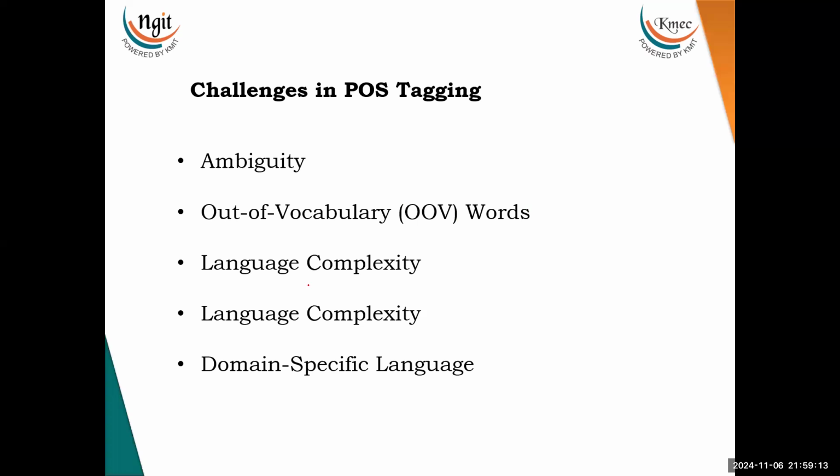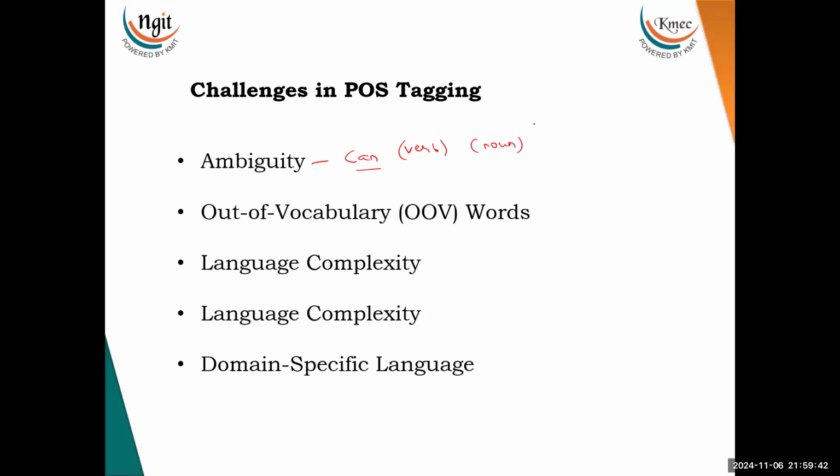So when I say ambiguity, suppose let me tell you, for example, a word called can. It can be a verb, and it can be a noun also sometimes. So this is how ambiguity exists while we do POS tagging.